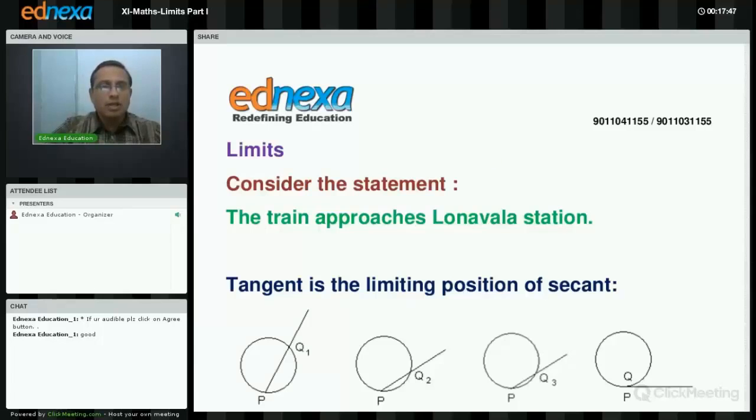The topic, as you know, is limits. This is a very important topic. After limits, we'll be doing derivatives, and derivatives will be followed by integration. Now, limits, derivatives, and integration come under calculus.